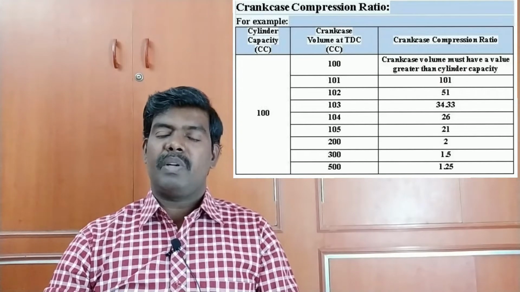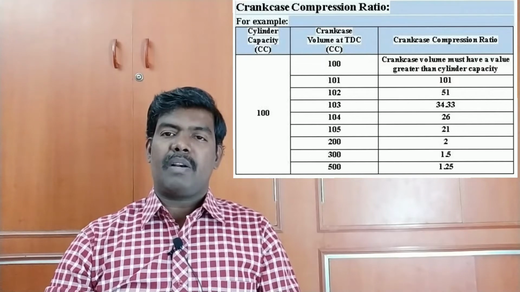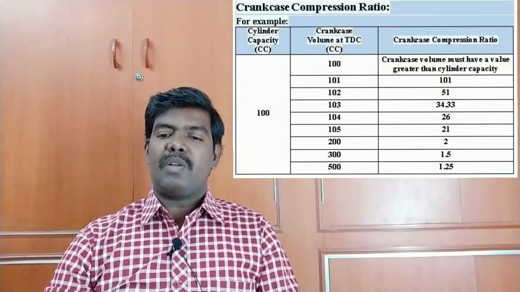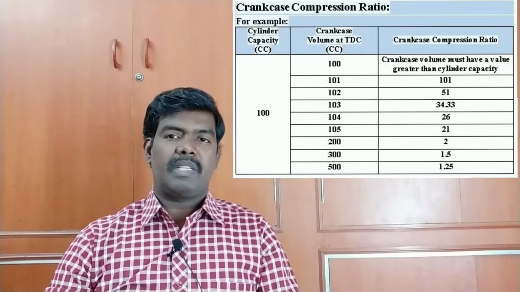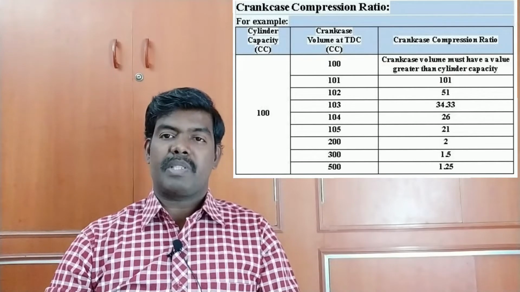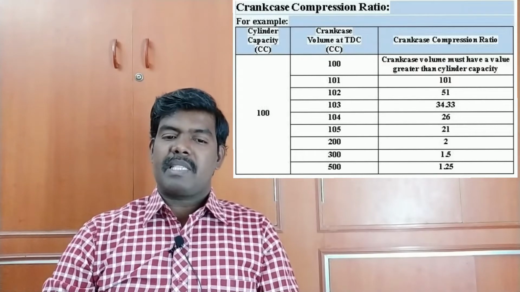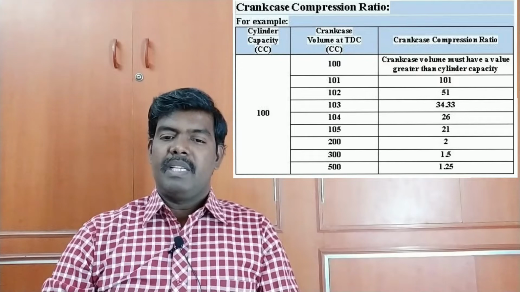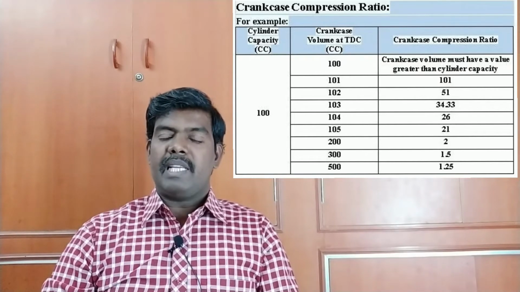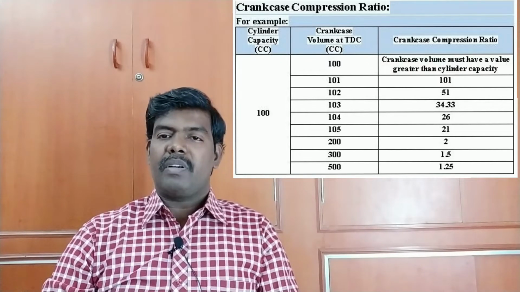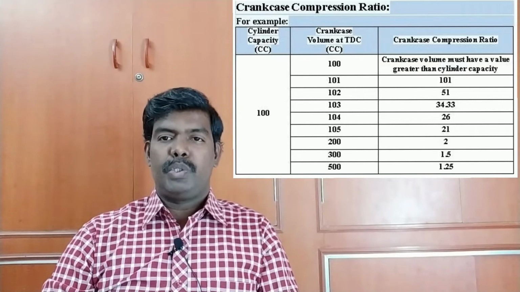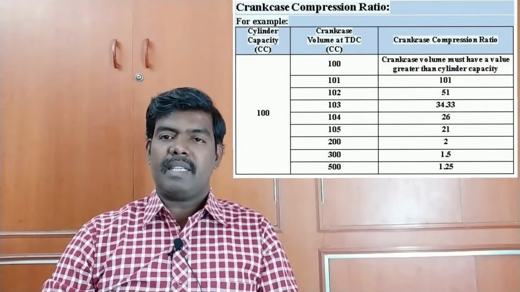Similarly, during that one by one calculation, the crankcase compression values continuously vary. For example, consider a cylinder capacity of 100 cc and a crankcase volume at TDC of 200 cc; therefore the crankcase compression ratio is 2, like that.